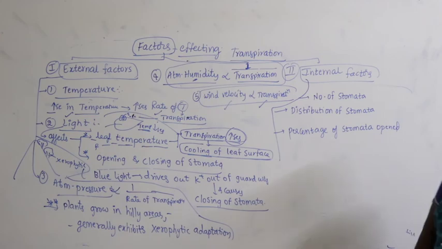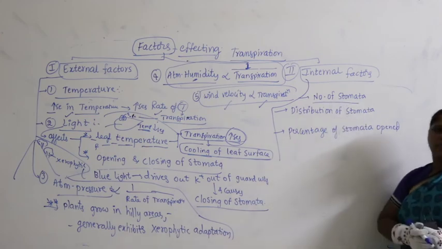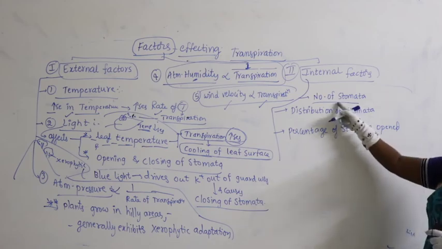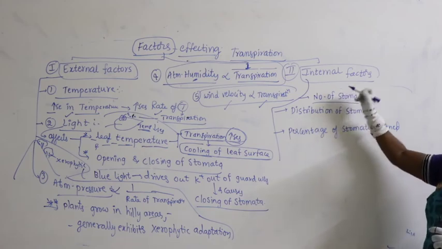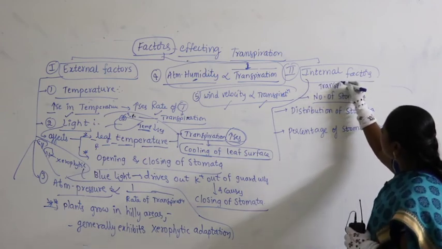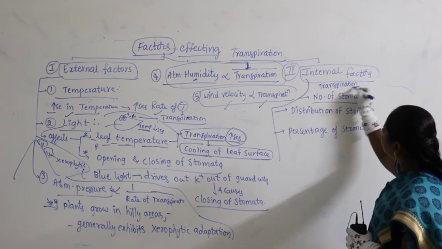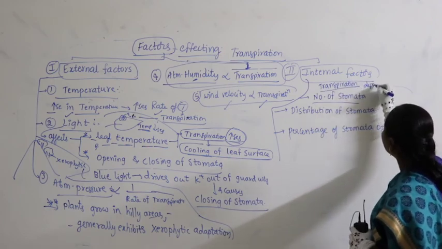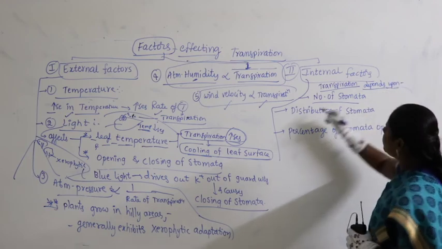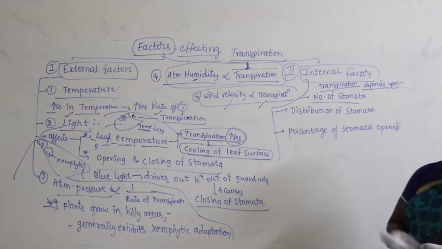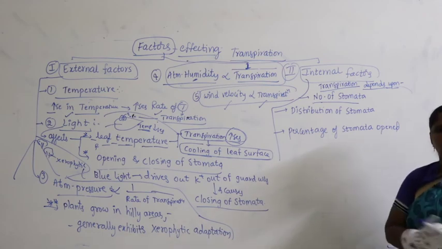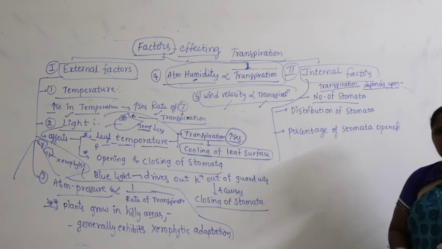If you take generally the factors, number of stomata, how many stomata are present and where they are present, that means transpiration directly depends upon internal factors such as number of stomata. More is the number of stomata, more is the rate of transpiration, less is the number of stomata, less is the rate of transpiration.